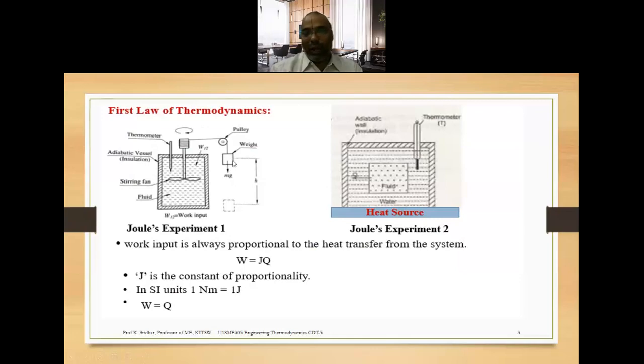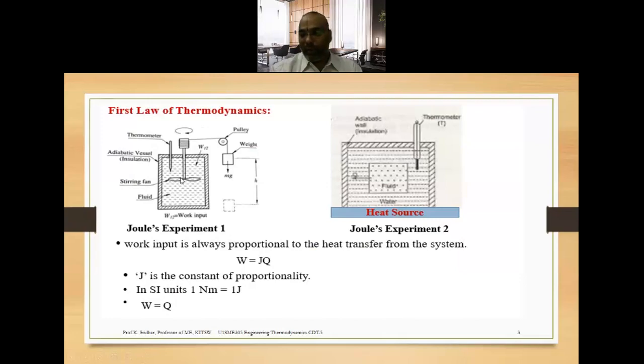Whenever you add some weight, here you have the stirring fan, which is known as the paddle wheel arrangement, and there is a pulley. Whenever the weight is added to this system, there will be some stirring action initiated inside the paddle wheel. Here we have the water, so the water will be subjected to the stirring action. With the help of the thermometer, we already measured the initial temperature of the water, which is T1. And after putting some weight, you now have the stirring action.